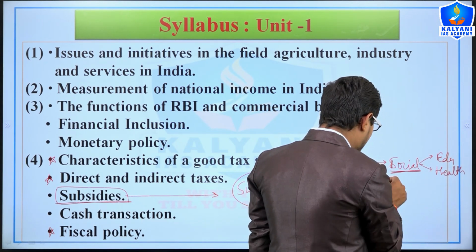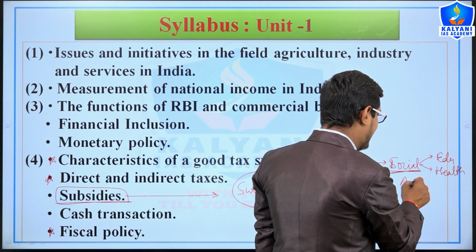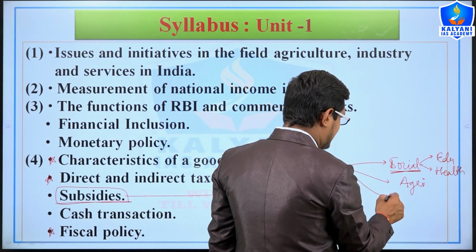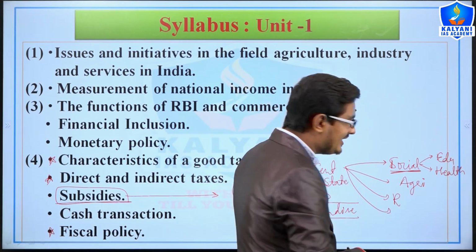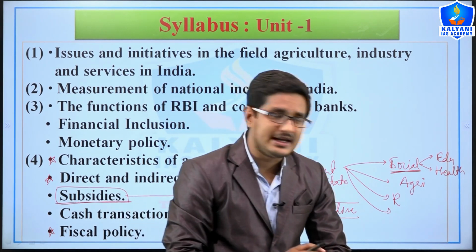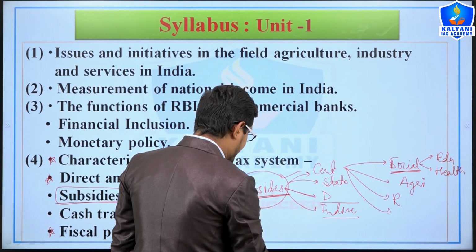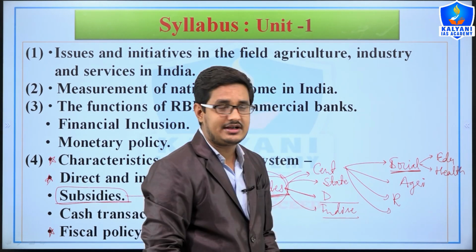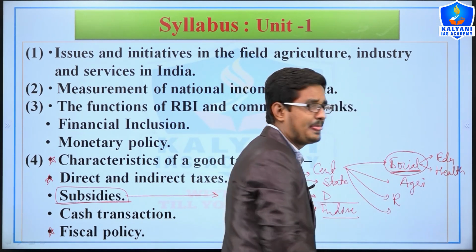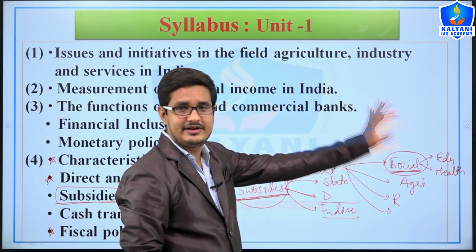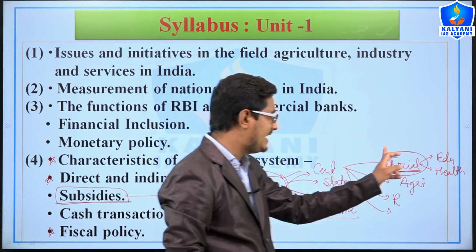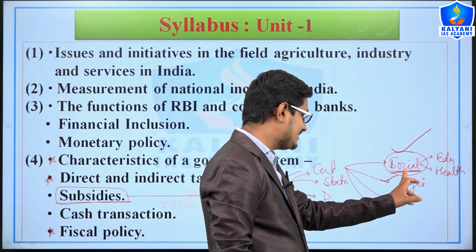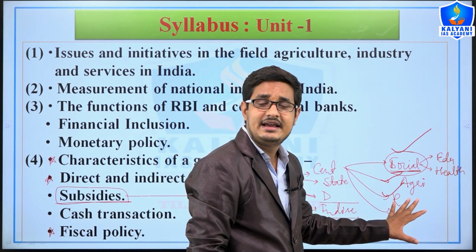In economic subsidy, agricultural subsidy means fertilizer subsidy and mechanization subsidy, subsidy in religion, and subsidy in other fields. The subsidy topic is related to the agriculture sector, service sector, industry sector and social sector also. We will study one by one which type of subsidy is provided in the social sector, economic sector, religious sector or any other sector of our economy.